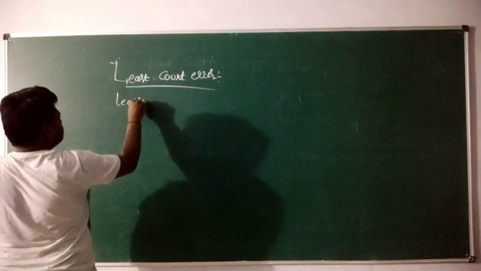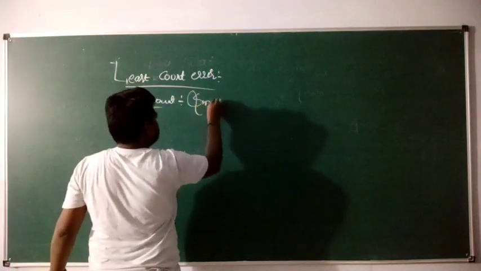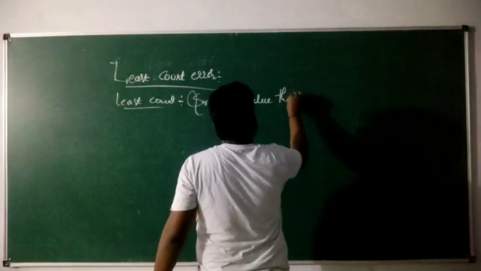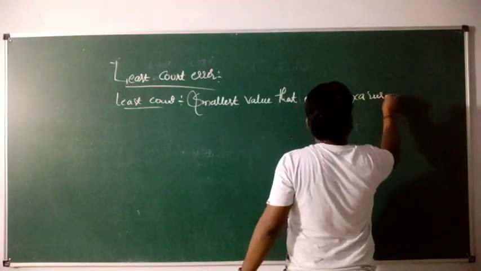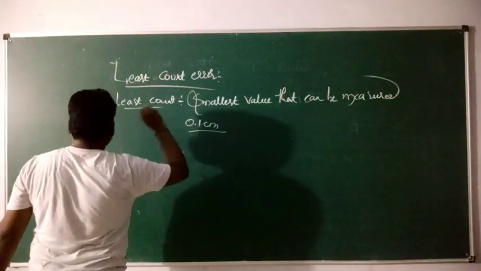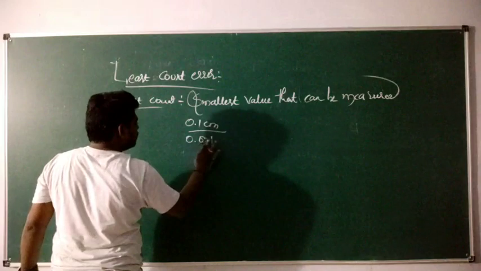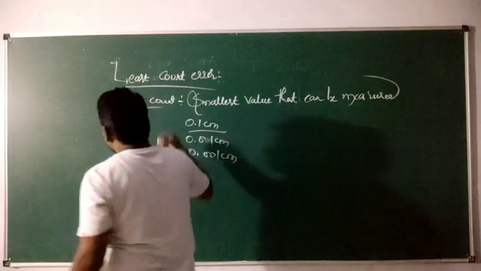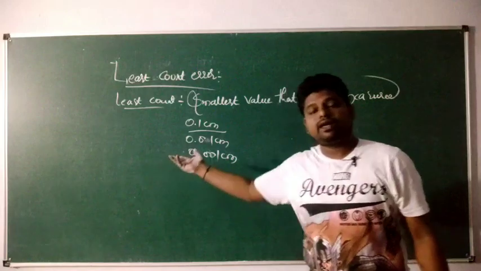Least count means the smallest value that can be measured. So for example, 0.1 centimeter is the least count of what? Scale. The least count of a scale is 0.1. Vernier scale, the least count is 0.01 centimeter. Screw gauge is 0.001 centimeter. Like this, up to the last value to which we are able to measure, that is what we call the least count.